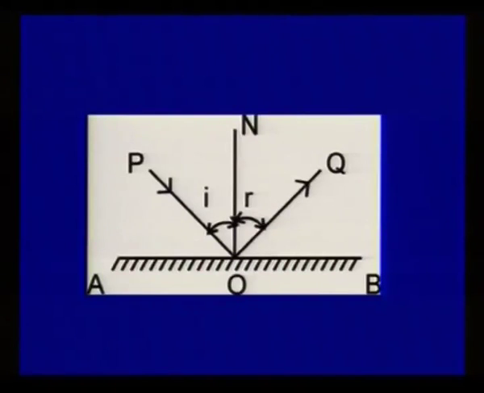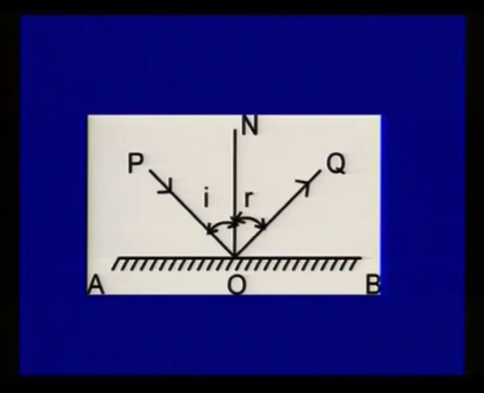Here there is a smooth and rigid surface, and the incident ray of light is coming as PO and is reflected as OQ. PO is the incident ray and OQ is the reflected ray, and one normal is drawn. The angle between the normal and the incident ray PO is called the angle of incidence, and the angle between the normal and the reflected ray OQ is called the angle of reflection.